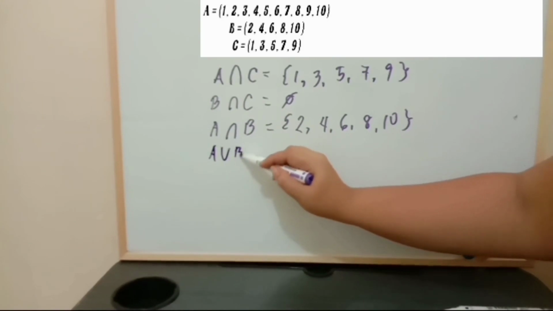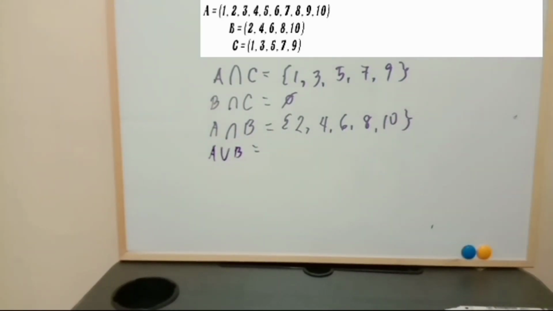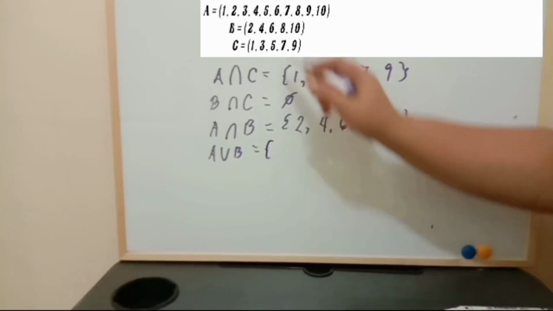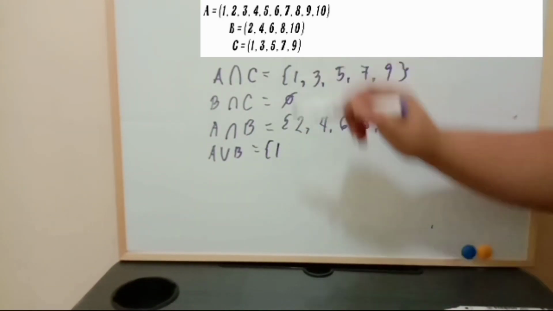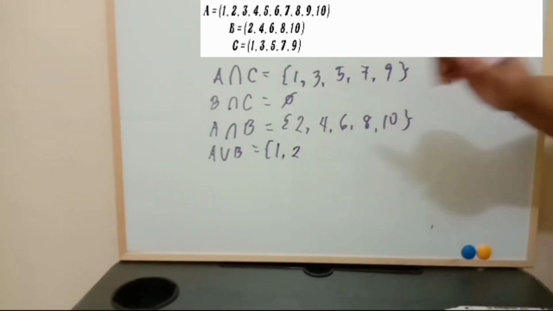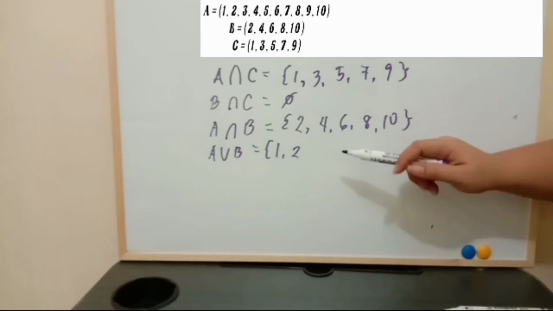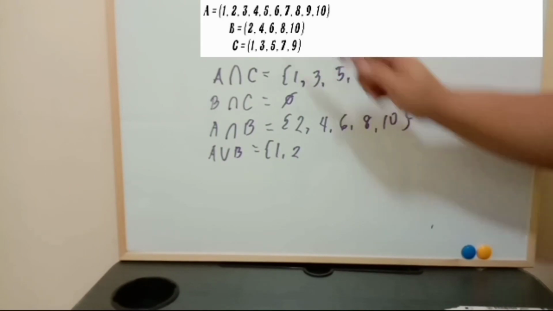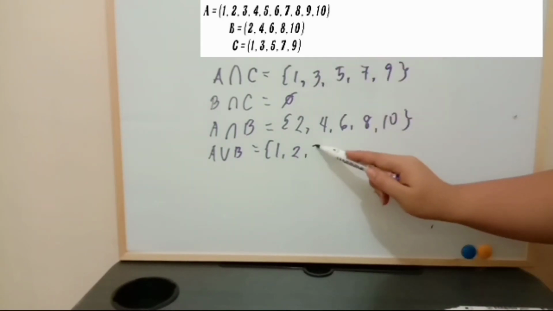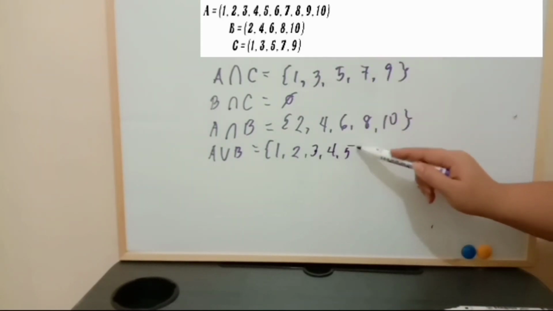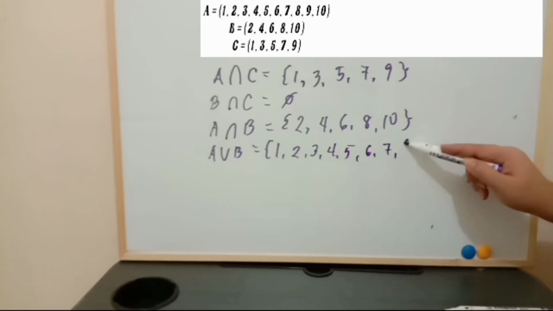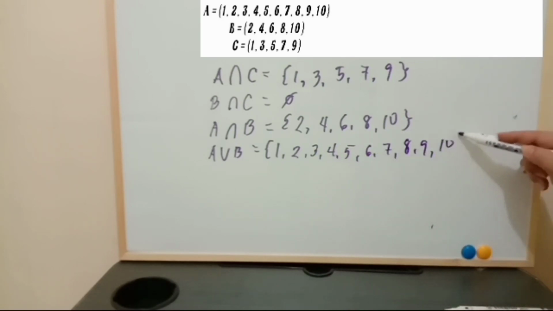Next, let's have the union. A union B. I have mentioned earlier that union is all the elements contained in A or B. Now, first we have 1. Second, we have 2. Remember, we cannot put the same element twice in a set. So let's take 2 as 1, 2. Then 3, 4, 5, 6, 7, 8, 9, 10.